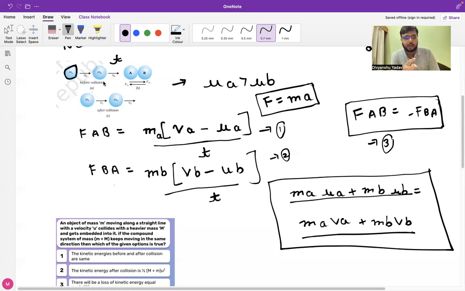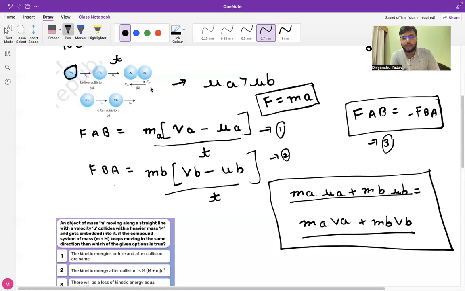At the point of collision, I told you that the force exerted by body A on body B will be equal to the force exerted by body B on body A, but the directions of these two forces will be opposite to each other. After the collision, body A will acquire the final velocity VA, and body B will acquire the final velocity VB.